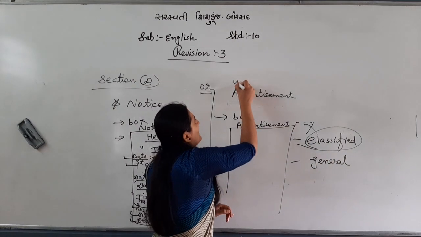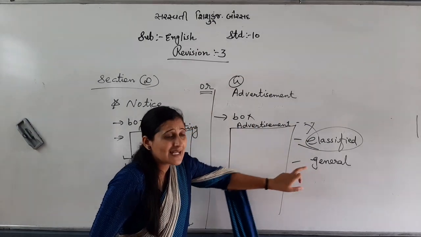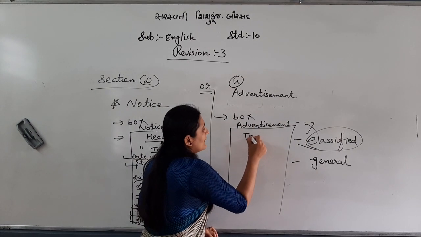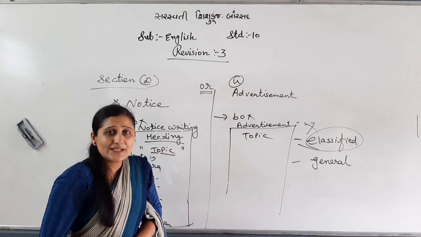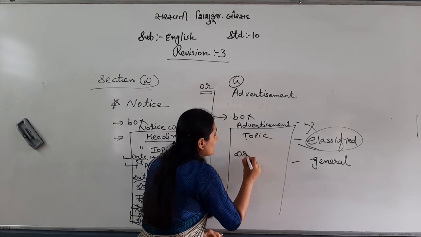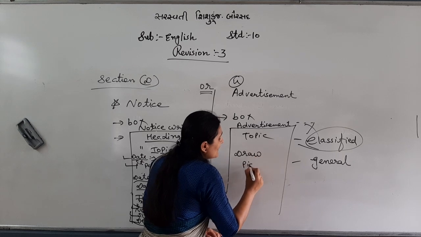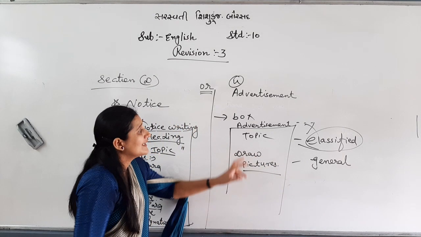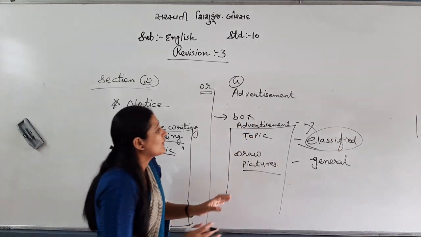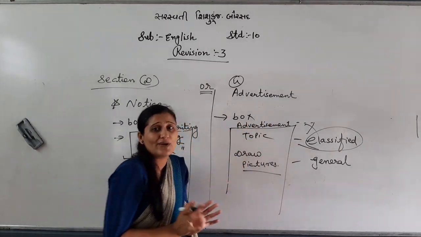You cannot get 4 marks, right? But if general is asked, you need to write the topic, you need to write quotations, you need to write in bold italic letters, you need to draw pictures, right? So many things you can do here. You can write quotations, you can write lines related to the advertisement. In short, the advertisement looks perfect, right?